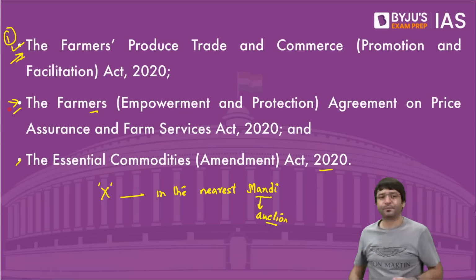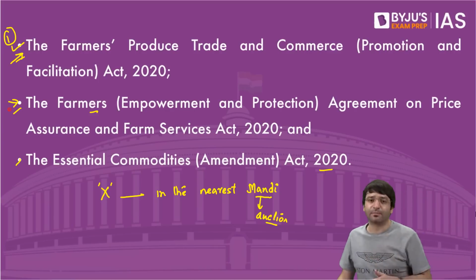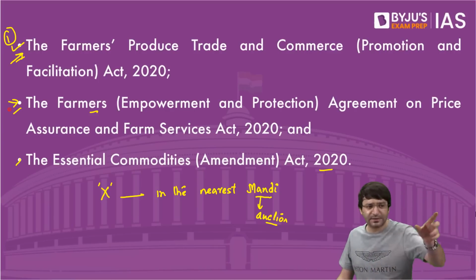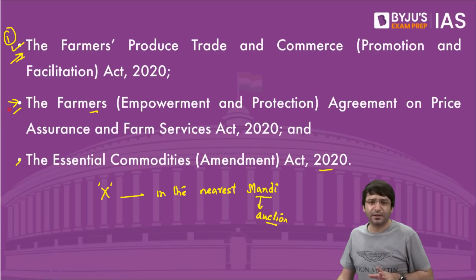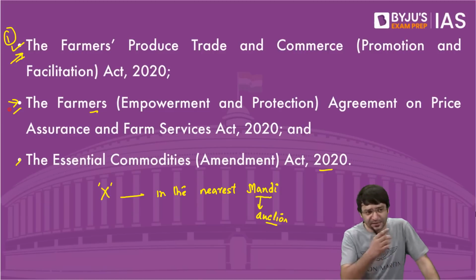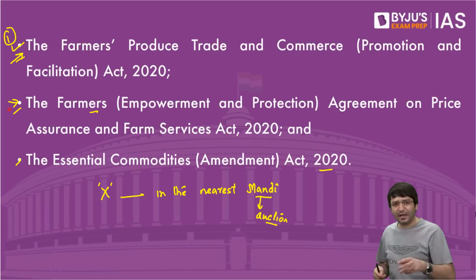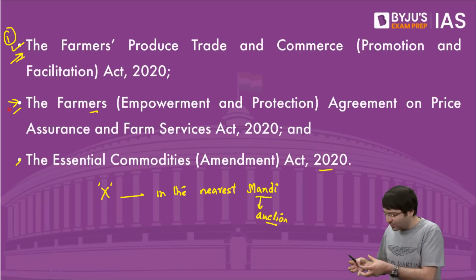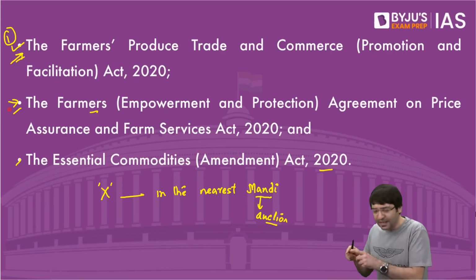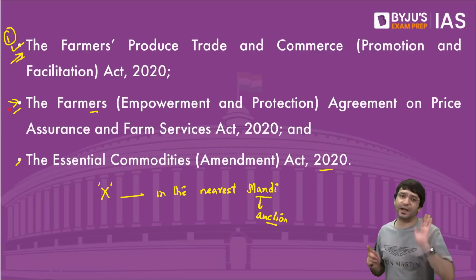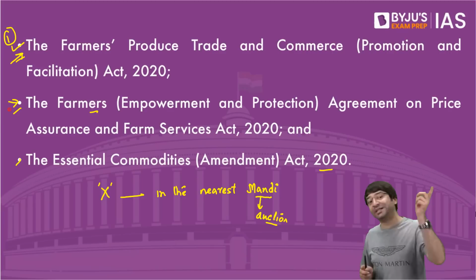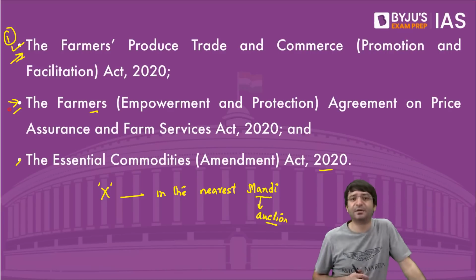Law number 2 was basically contract farming. Contract farming, in the sense that there is one multinational company which produces chips, these snacks, potato chips, for example. They will give me seed. This is my land. They will give me seeds, and say: you sow these seeds on this land, and whatever potato is produced, you will sell only to me, no one else. And that too at a predetermined price. What is that predetermined price? It was basically good for the farmer.